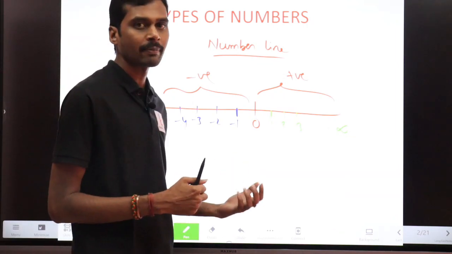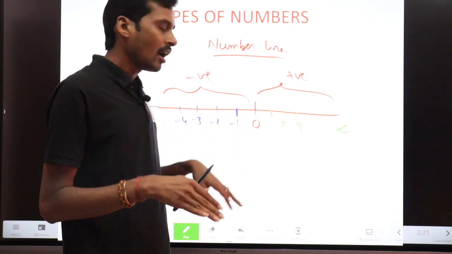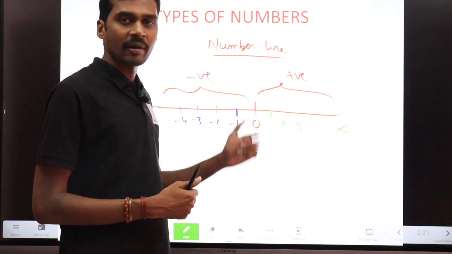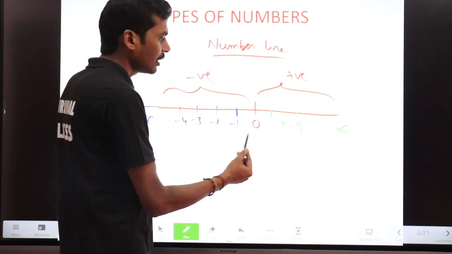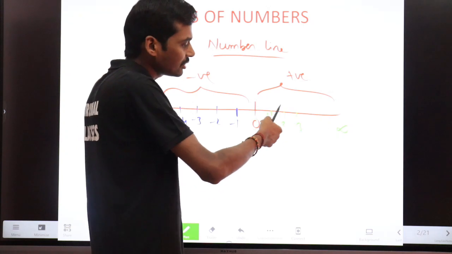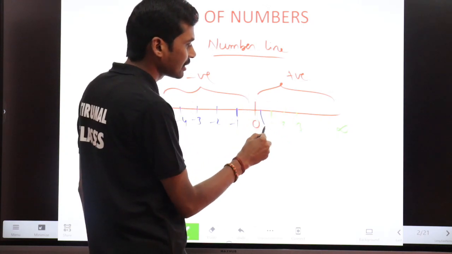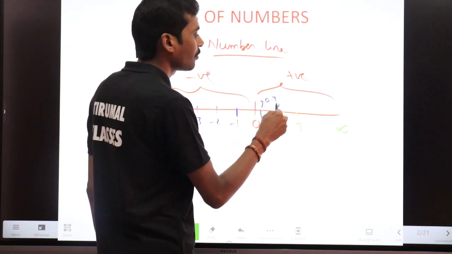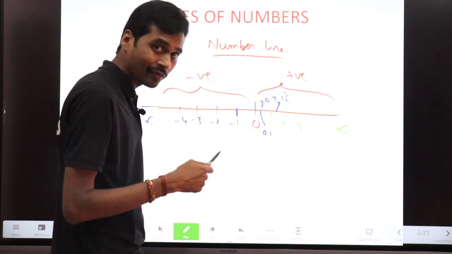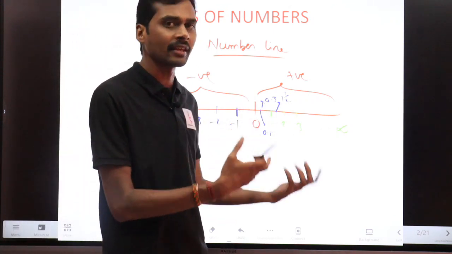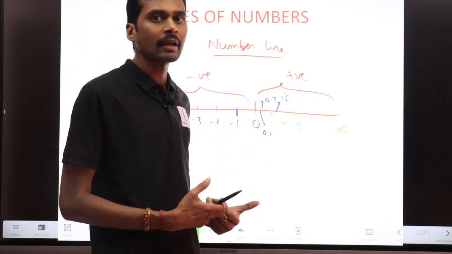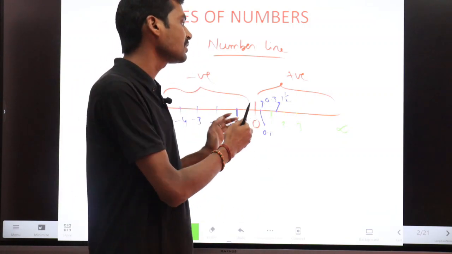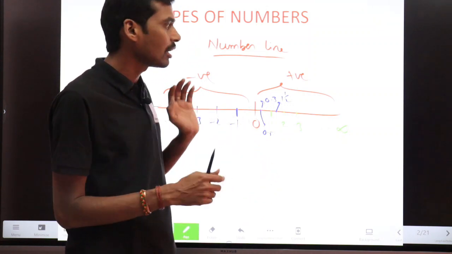A number line is nothing but a line on which you represent different numbers. Not just these numbers, we can also represent decimal numbers like 0.5 or 0.3, or fractions like 1 and 1/2. Likewise you can represent any number on a number line.